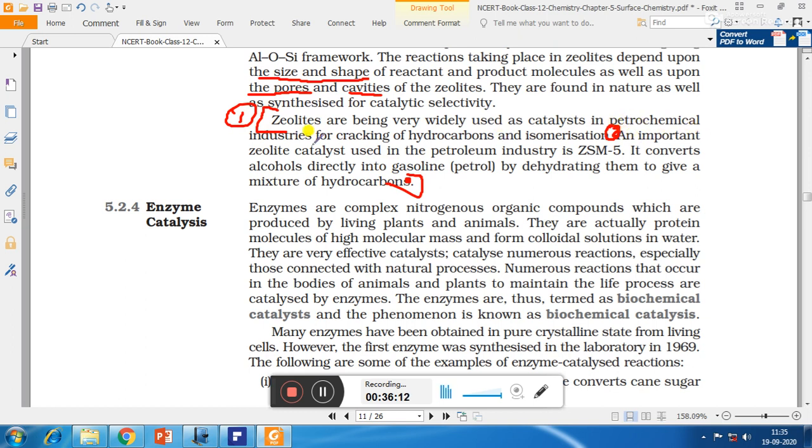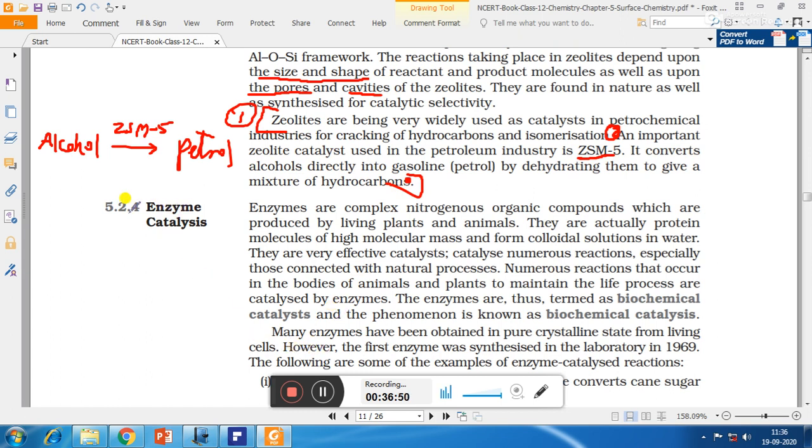The second use is an important zeolite catalyst used in the petroleum industry, ZSM5. ZSM5 is the zeolite catalyst which is used in the petroleum industry. It converts alcohol directly into petrol. Another name for petrol is gasoline. So ZSM5 converts alcohol into petrol by dehydrating them to give a mixture of hydrocarbons.